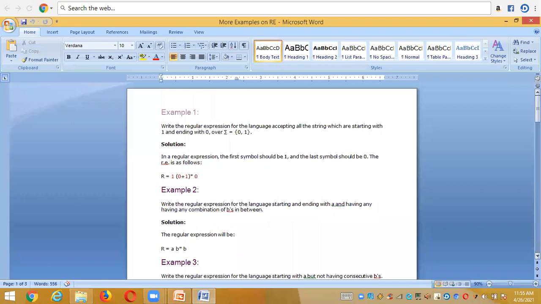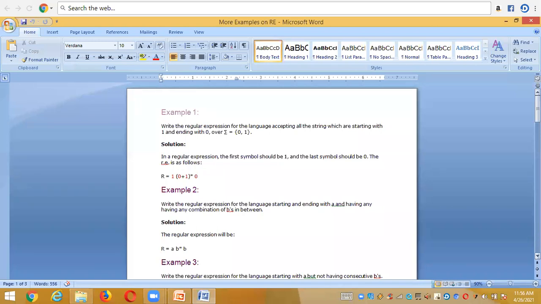I will share these questions with you all later on. If you understand the concept of how to build regular expressions from the English description or by taking any language, it is very easy for you to design regular expressions for any type of question, right?